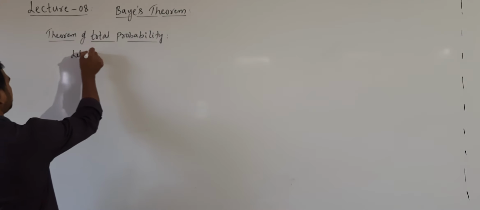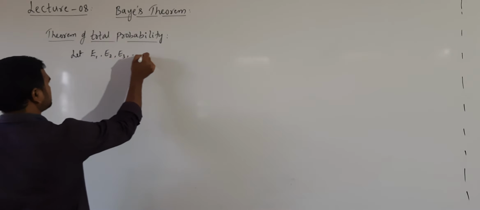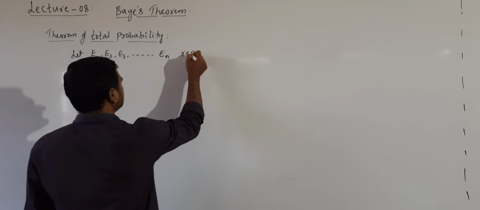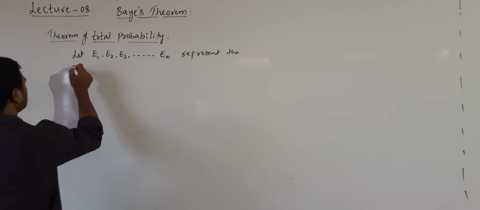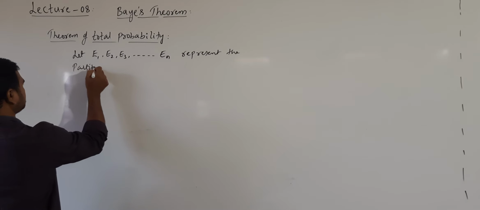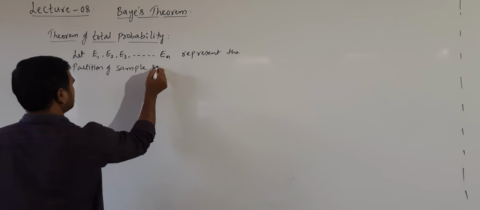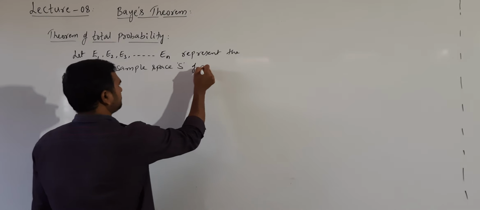Statement: let E1, E2, E3 and so on up to En represent the partition of sample space S of a random experiment.